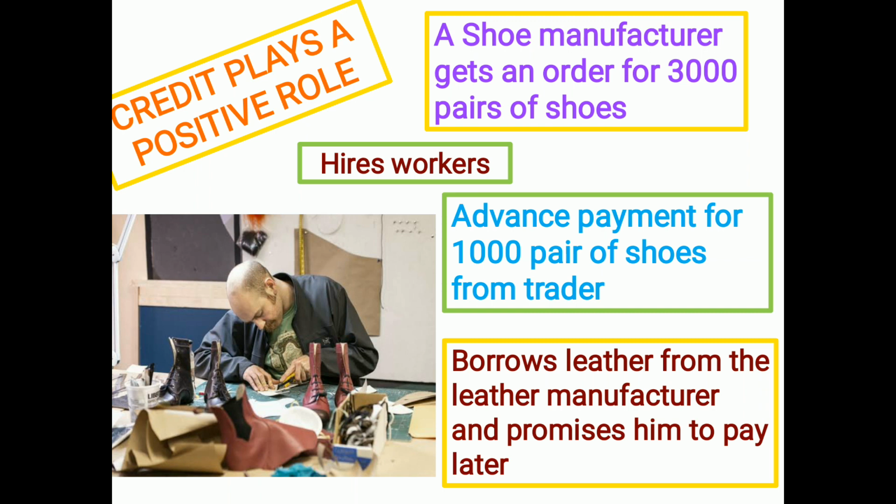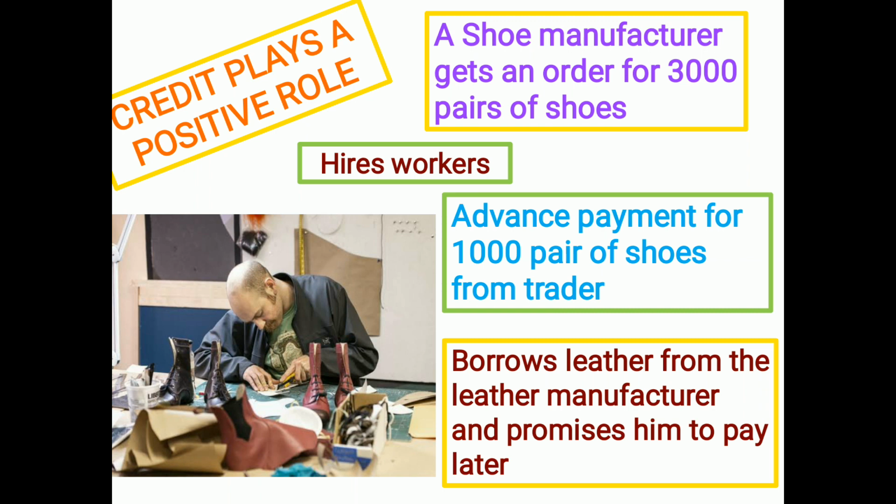He gives the money to the workers whom he has hired. At the same time, he has promised to pay the leather manufacturer. So after earning a profit, he goes to the leather manufacturer and pays whatever he had borrowed for the leather.